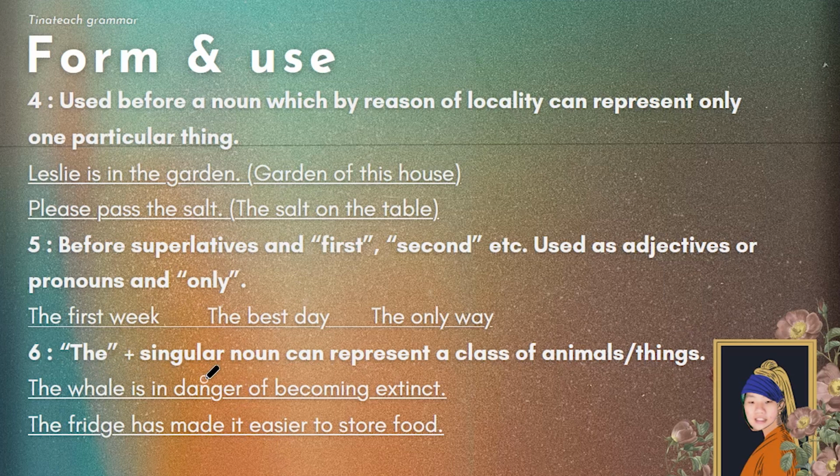The whale is in danger of becoming extinct, okay? The fridge has made it easier to store food. As you can see, the is paired with a singular noun. Whale, not whales. Fridge, not fridges. That represents a class of animals or things. There can be only a category of fridge. When you think of fridge, you only think of one thing. And it's the same with whales, okay?